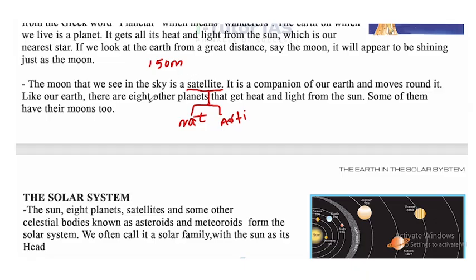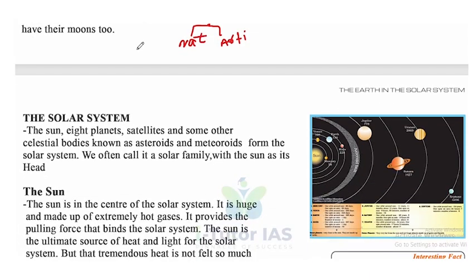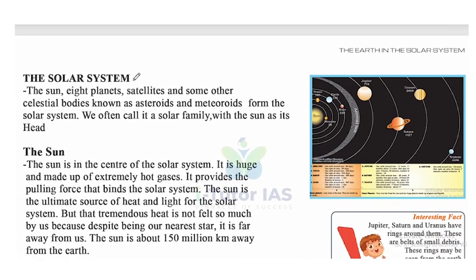Like our Earth, there are 7 other planets that get heat and light from the sun. Some of them have their own moons too, but our Earth has only one moon. Now, the solar system: the sun, 8 planets, satellites and some other celestial bodies, including asteroids and meteoroids, form the solar system.